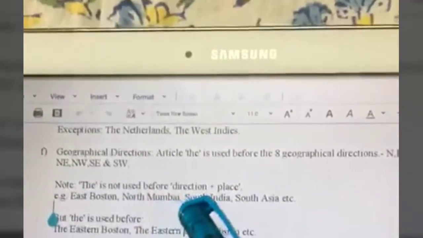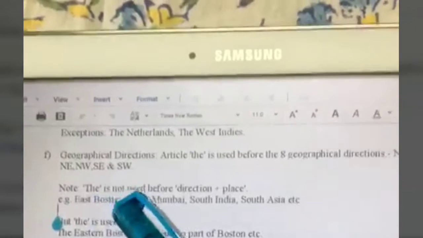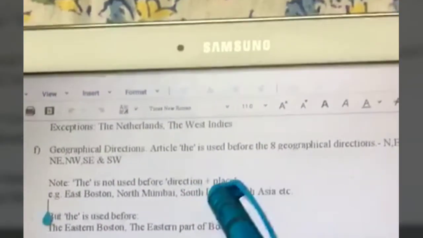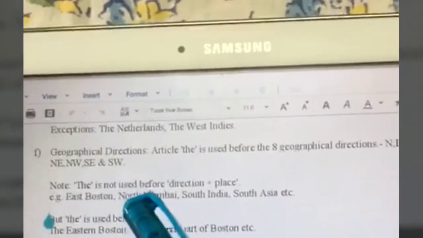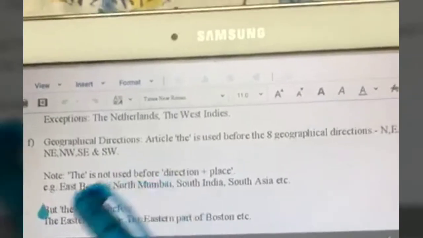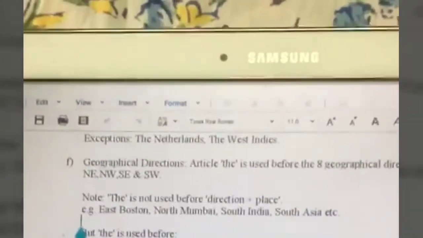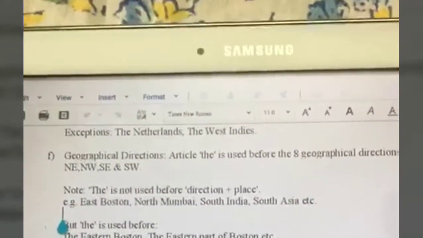But the article the is not used before the geographical direction when it is used along with a place. For example, when we want to say East Boston, we simply say East Boston, right? We don't say the East Boston. Similarly, South India, we don't say the South India, it is South India. Similarly, South Asia, North Mumbai, North Uttar Pradesh, North Kashmir, North Kerala and so on, right?